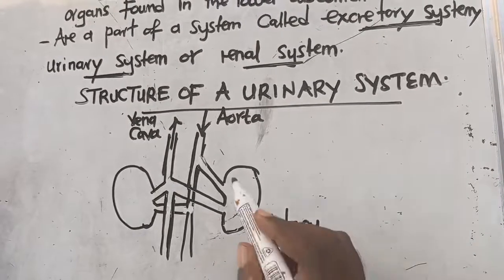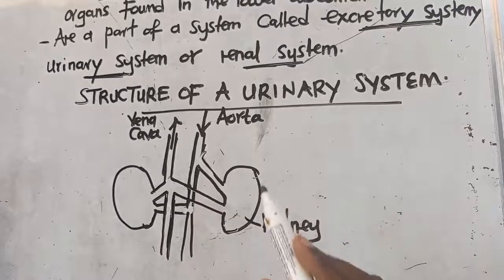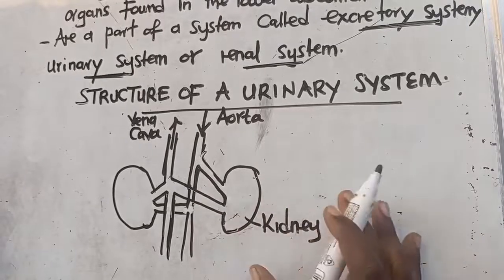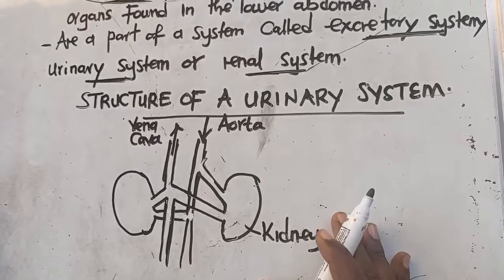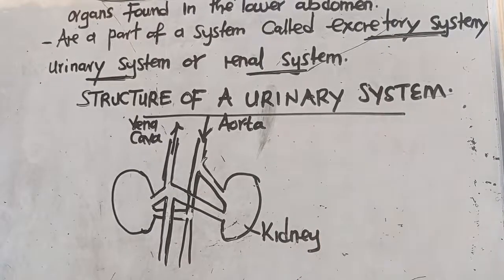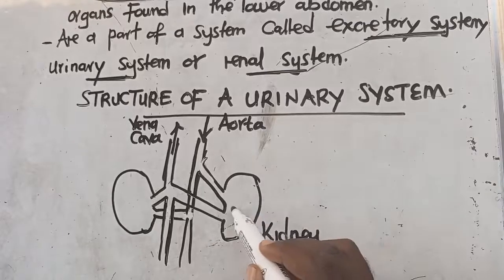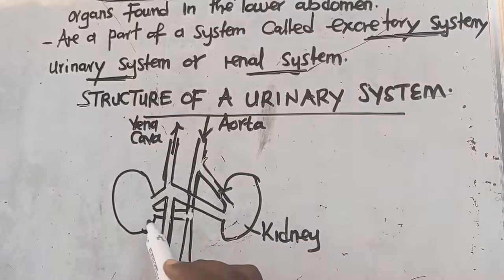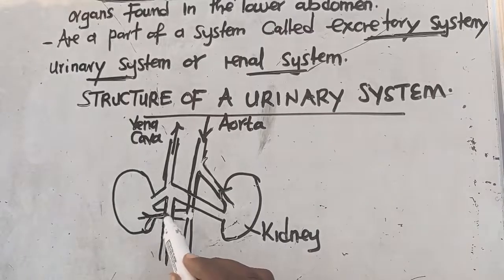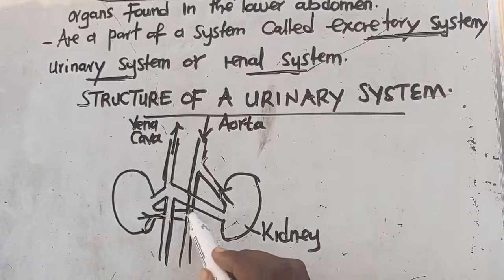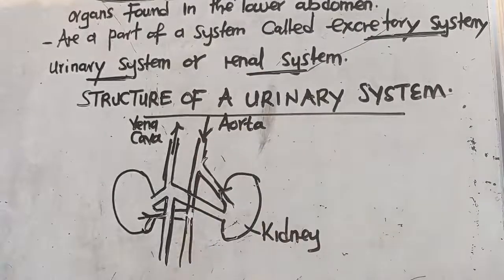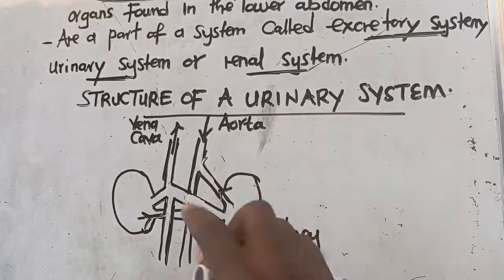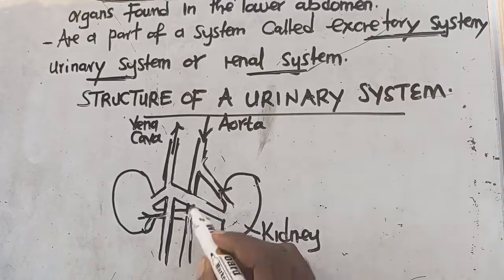Then we've got these ones. Have you seen? We've got a vein and an artery inside these kidneys. So you are going to discover that these ones that transmit blood, let me say, to the aorta, have you seen, from the kidney to the aorta. Even these ones that are here, these ones that are taking blood, have you seen that direction? If that tube is going there, it enters this tube and starts going that side, to the other side that is there. So it will pass through like this, this is how it will pass through.